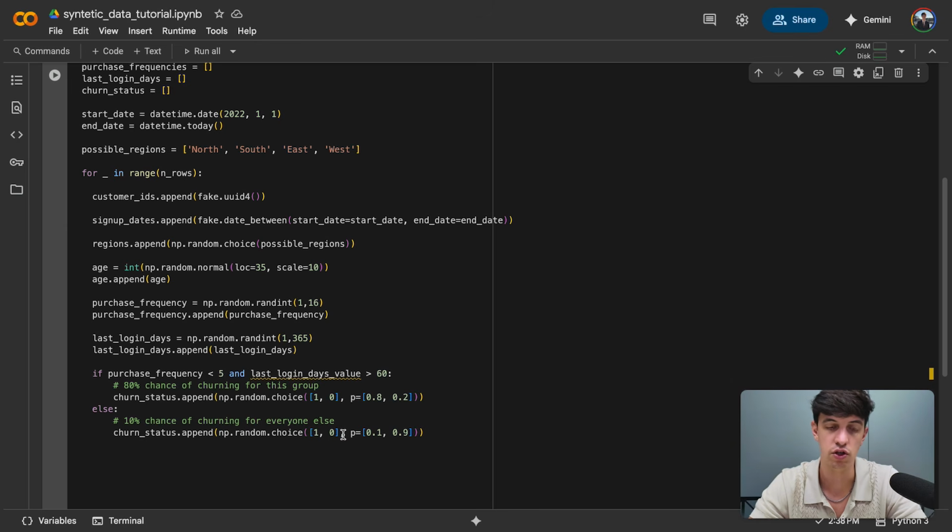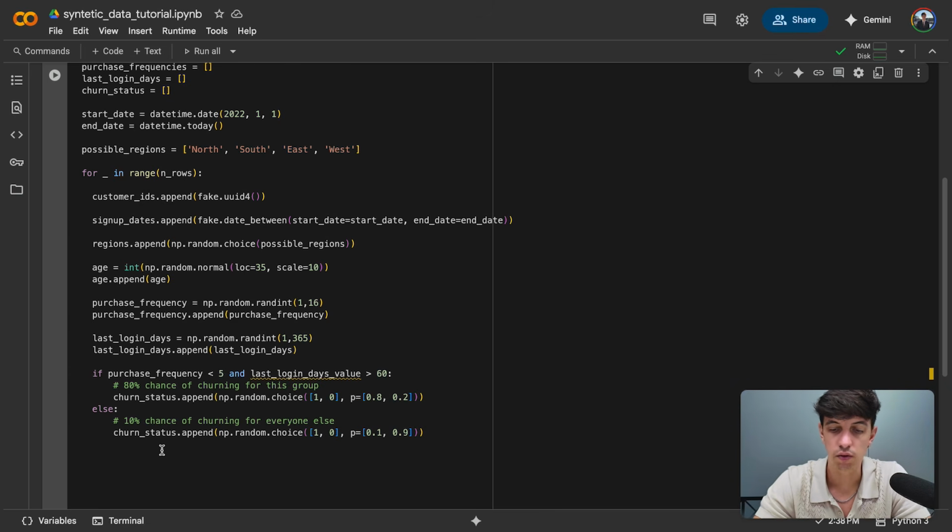So again, this is just to show you a different approach to create synthetic data for this specific column, because obviously sometimes you don't want complete randomness, but you want to make sure that you have a bit of logic that makes sense to your business case. That's exactly the goal of what I'm doing here with this if-else statement.